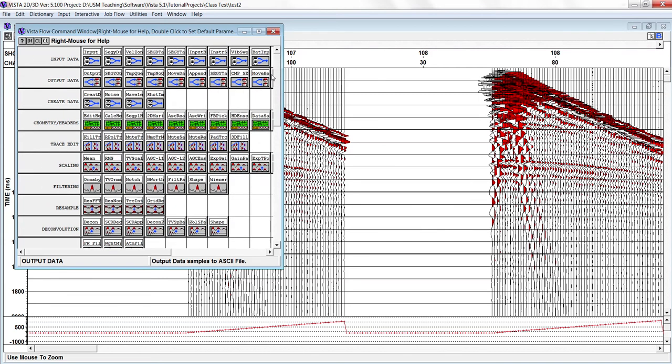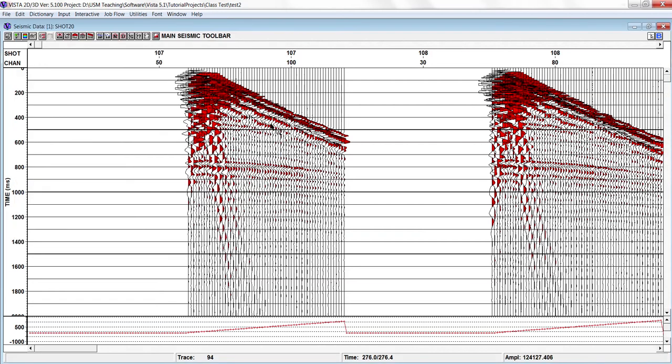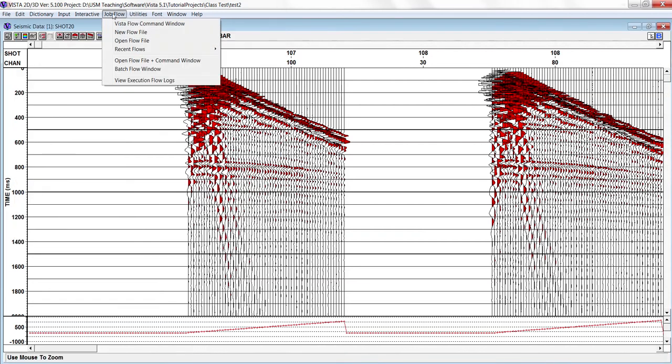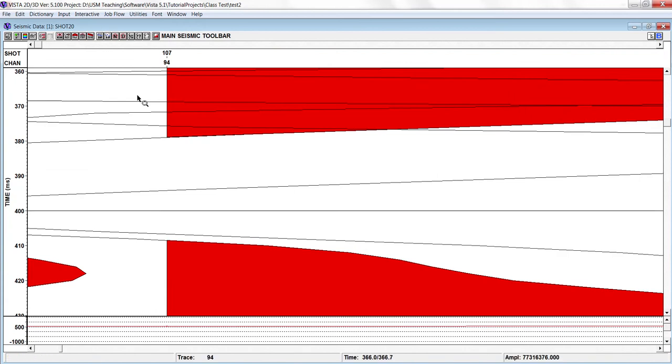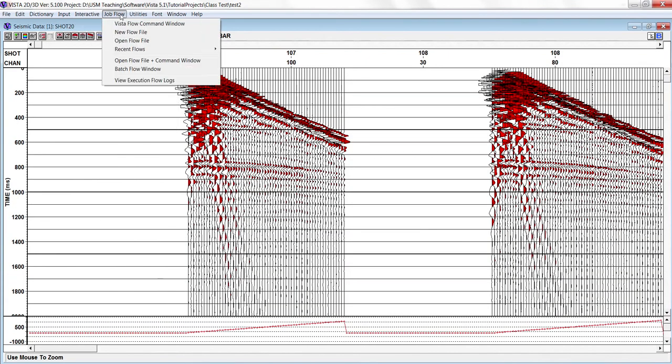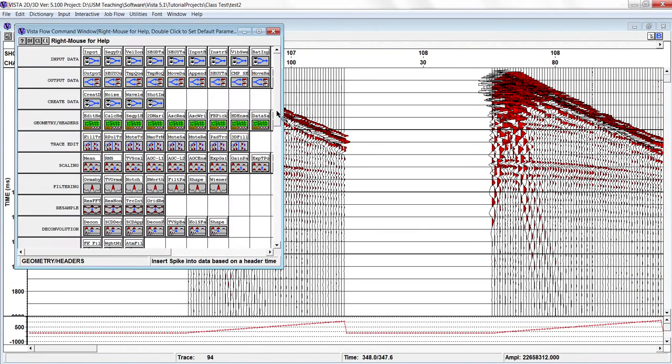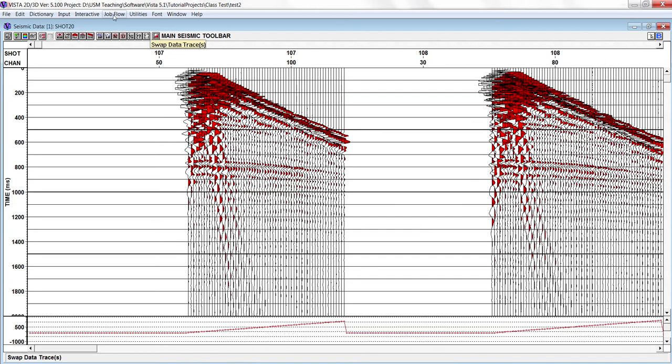Mainly we will be using input and output. Then the second thing we will be using is... let me close this one.